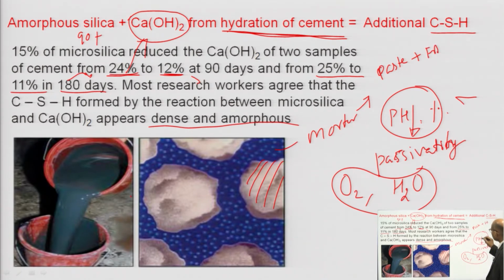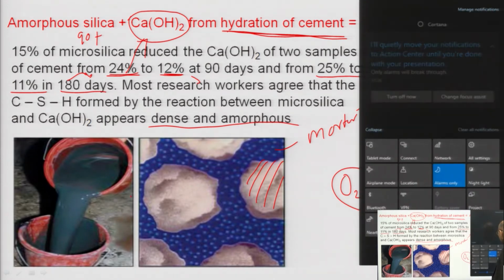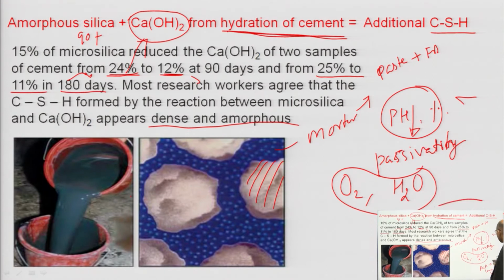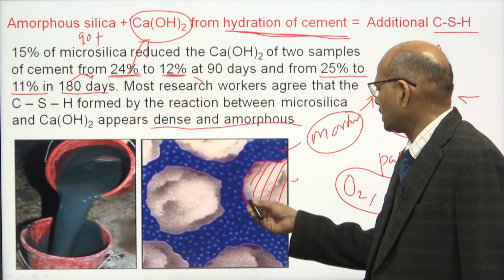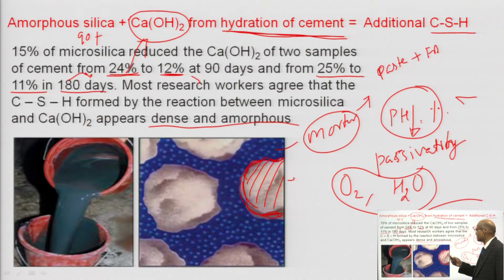How are we going to get the paste? You are going to get the paste by adding cement, silica fume or any other admixture, plus water. Okay. So, this is going to give you the paste. In this mortar, coarse aggregate is suspended. So, what is the interface here? This is the interface here at this junction, where you are getting the improved interface, ITZ.